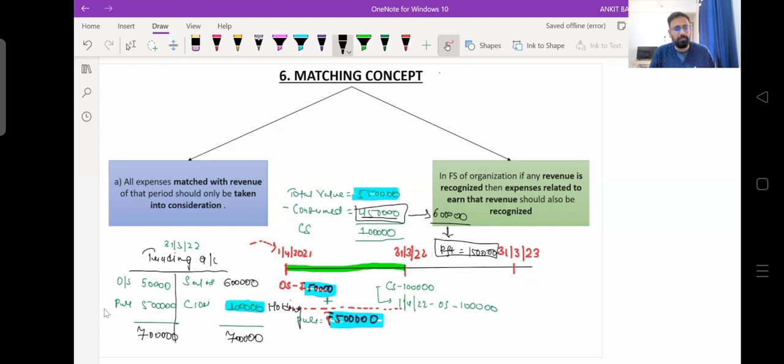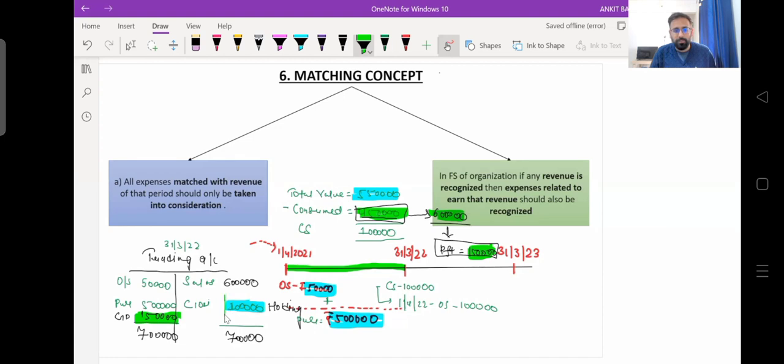And what will be my gross profit now? My gross profit value will be 1,50,000 rupees, right? If I simply calculate profit from cost and sales, my gross profit is how much? It is 1,50,000 rupees. Here, if I'm putting the values in the trading account, my profit is how much? It is 1,50,000 rupees, right? So hopefully you are able to understand.